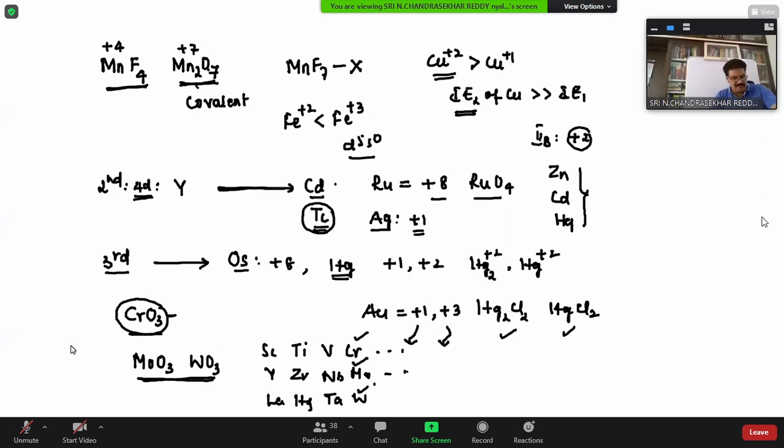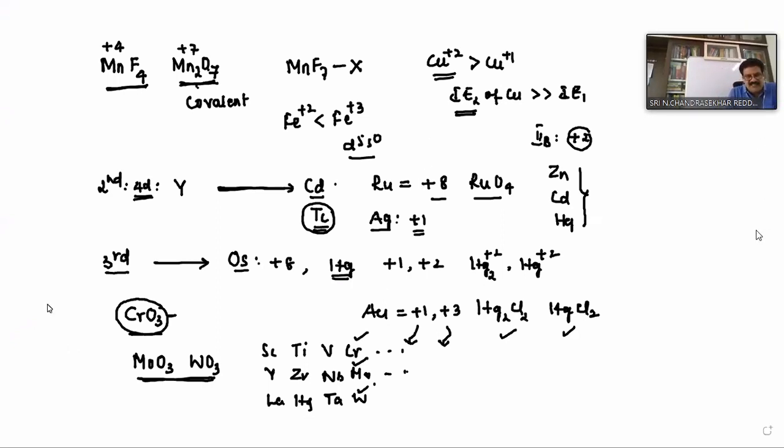Okay, right. So here the chromium, molybdenum, tungsten, they belong to actually same group. But CrO3 is a stable compound and it acts as a strong oxidizing agent. But MoO3 and WO3, these compounds can exist, but they cannot act as oxidizing agents, right?